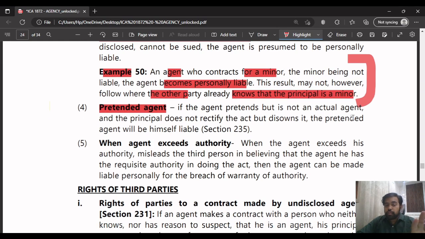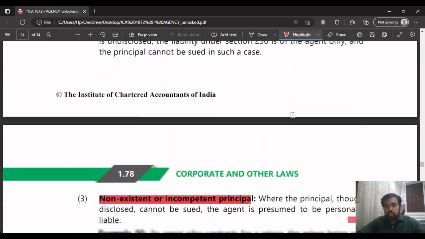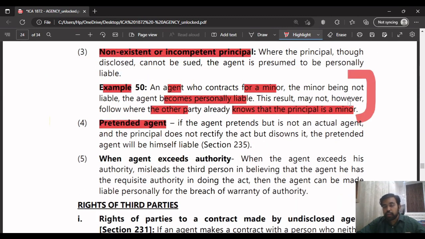So you have to read each example carefully. Otherwise, you will miss out on these key points. What they will do is, in these two sentences, where the other party already knows that the principal is a minor, they'll form a case study and give you a question on these two sentences itself. So you have to read each example carefully.